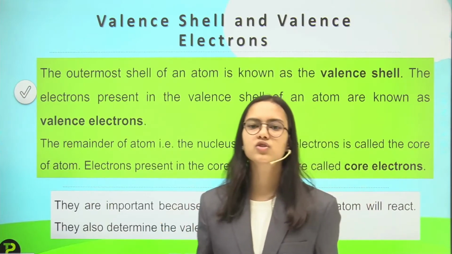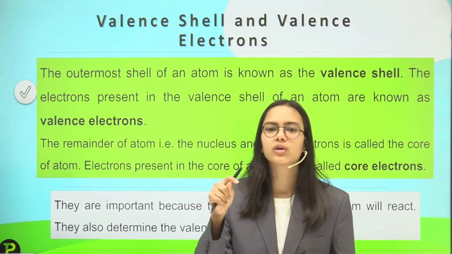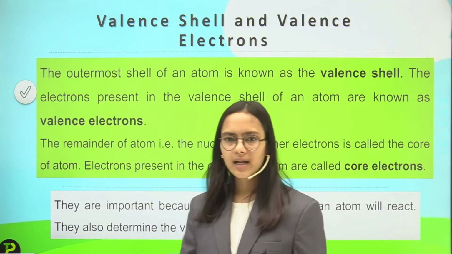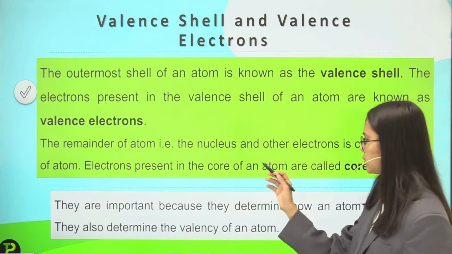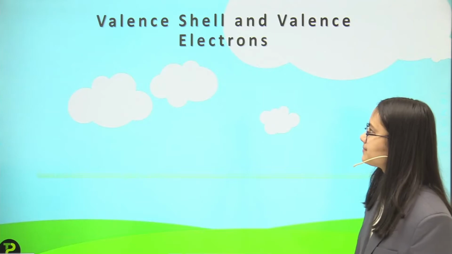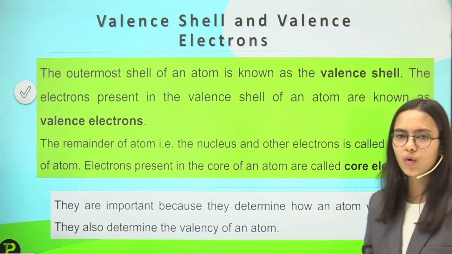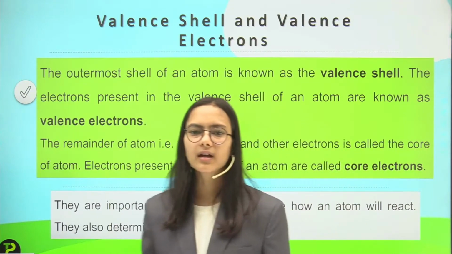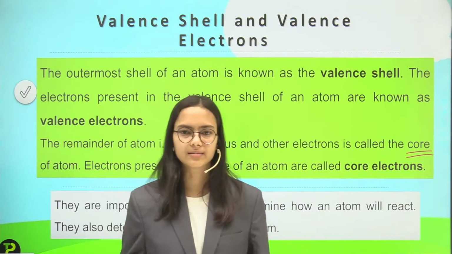So the outermost shell is called the valence shell, and the number of electrons in that particular outermost shell is called the valence electrons. And the remainder of the atom, that is the nucleus and the other electrons, is called the core of the atom. Electrons present in the core of an atom are called core electrons.